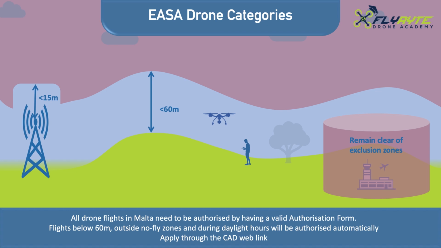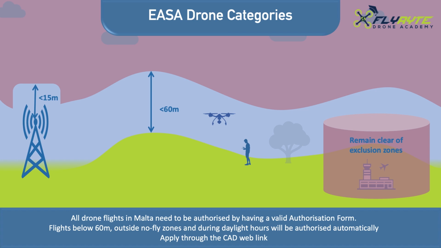To operate a drone in the open category, it is a requirement to keep your drone in sight at all times. There is no specific maximum range, but the drone must be visible to the pilot throughout the whole flight. You must give way to manned aircraft at all times.